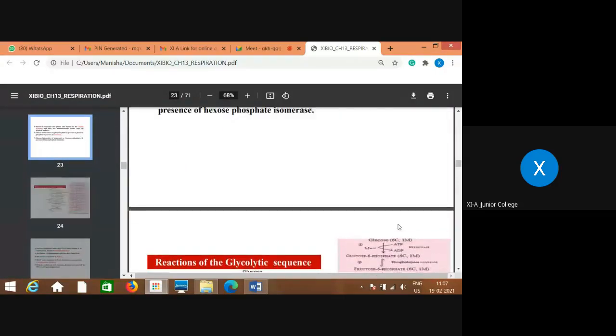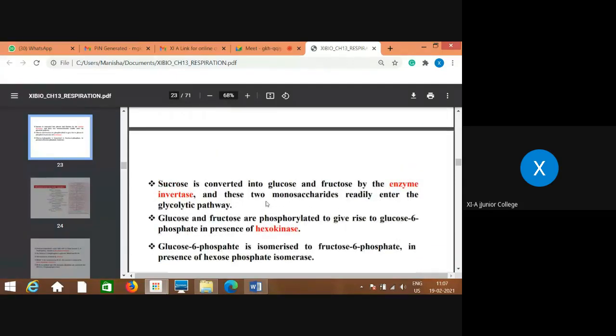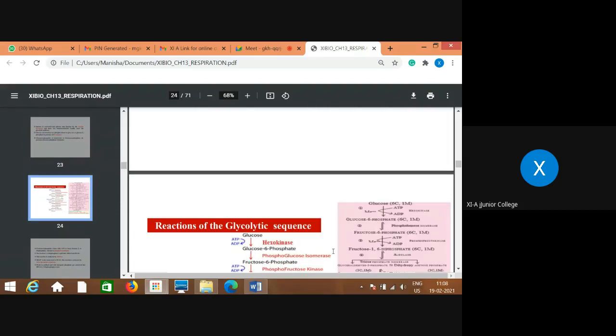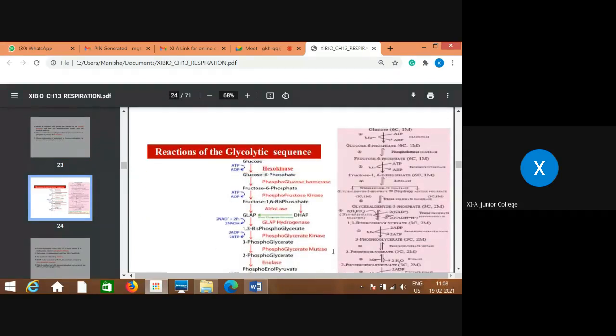First step, how it is shown. Glucose gets converted into fructose 6 phosphate and then into fructose 1,6 diphosphate or biphosphate. If you remember in this sequence only, that will always help you.